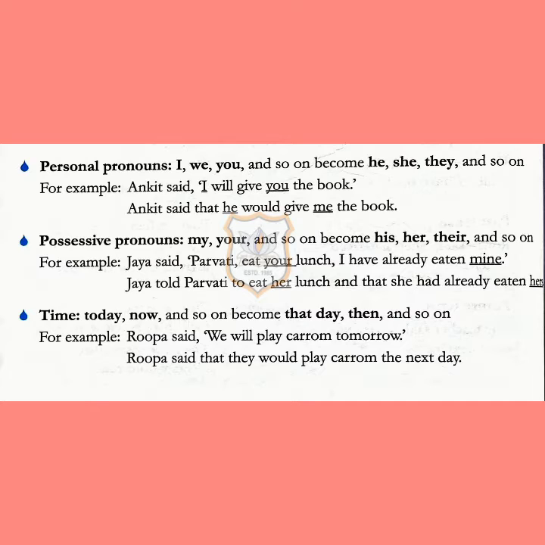So the first sentence given in the example is direct speech. Jaya said, "Parvati, eat your lunch. I have already eaten mine." Here you can see how the possessive pronouns are changed. Here in the first sentence it is direct speech. Second one is, Jaya told Parvati to eat her lunch. Here your will change to her, and that she had already eaten hers. Mine will become hers. So how the pronouns are changed in direct and indirect speech is given here.